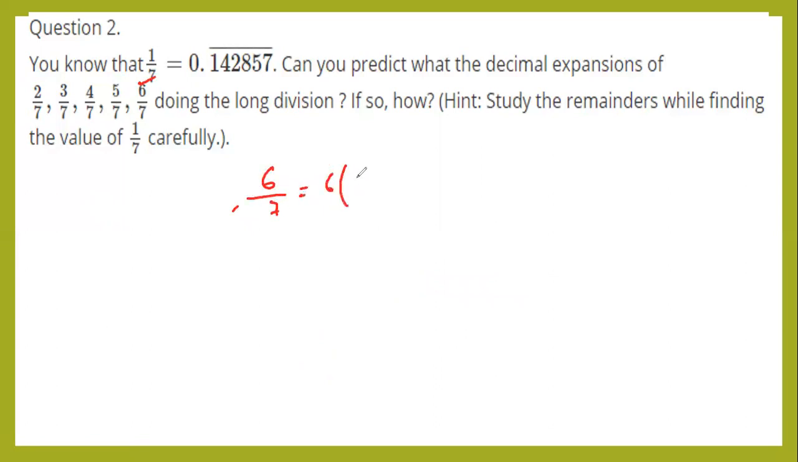6 by 7 is equal to 6 into 1 by 7. Simplify this one. 6 into 1 by 7. The value of 1 by 7 is 0.142857. So multiply this one. If you multiply, you will get 0.857142. So this is the answer. I hope you understood this second sum. Let's go for the next sum.